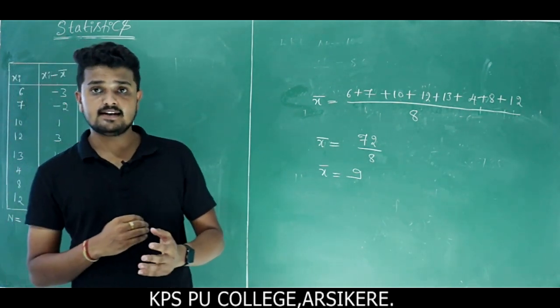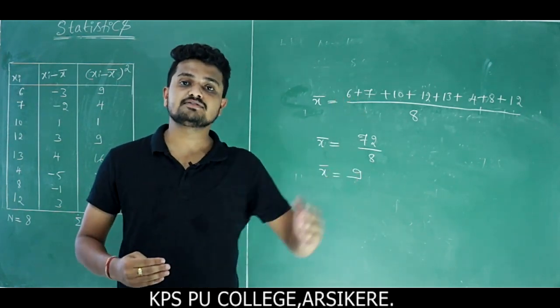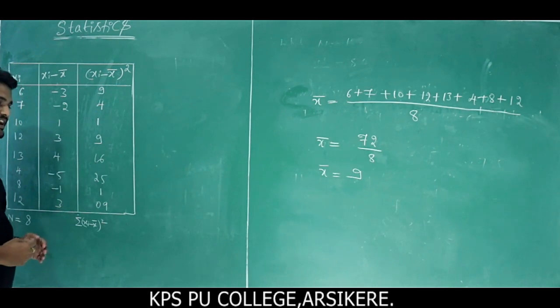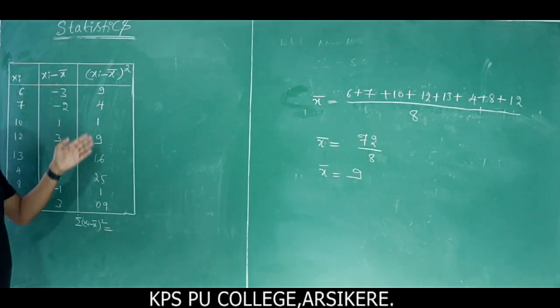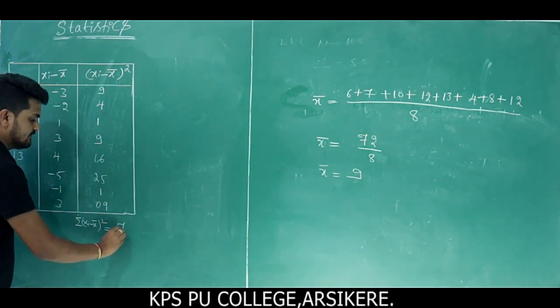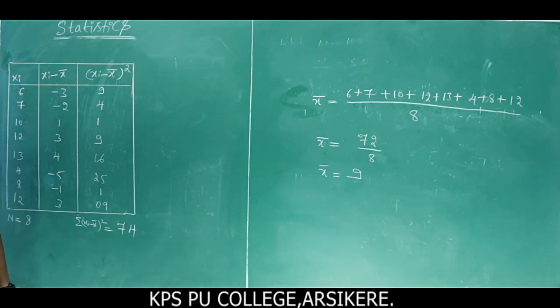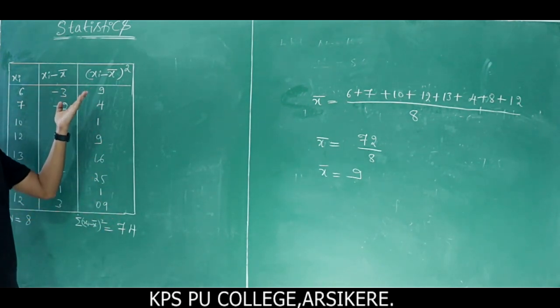Next we have to find summation xi minus x bar whole square, the sum of these values. Adding these values, finally we will get 74. So 74 is the sum of the values of xi minus x bar whole square.